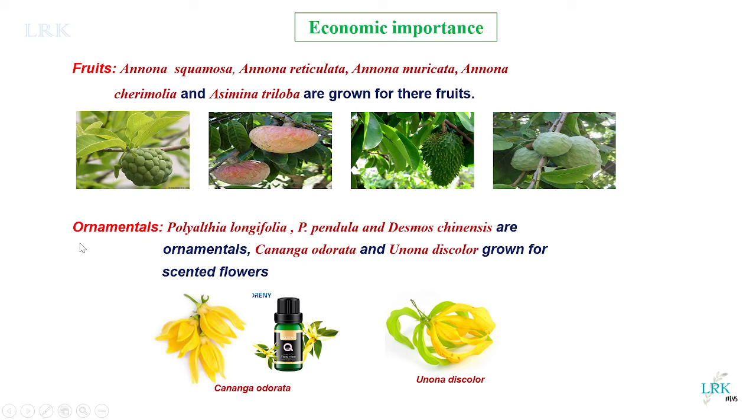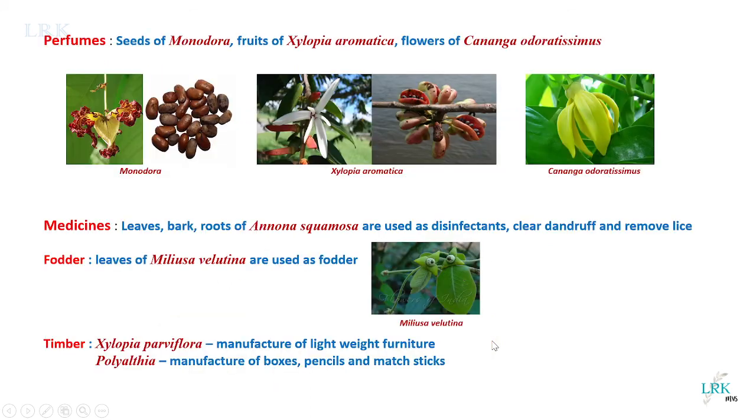Then some of these plants are also ornamentals. Polyalthia longifolia, which we said is the false Ashoka, and Polyalthia pendula and Desmos chinensis are ornamental plants which are grown in gardens. And Cananga odorata and Unona discolor are grown for their scented flowers. You can see here these flowers which are scented in nature, and perfumes are prepared from these flowers, Cananga odorata and Unona discolor.